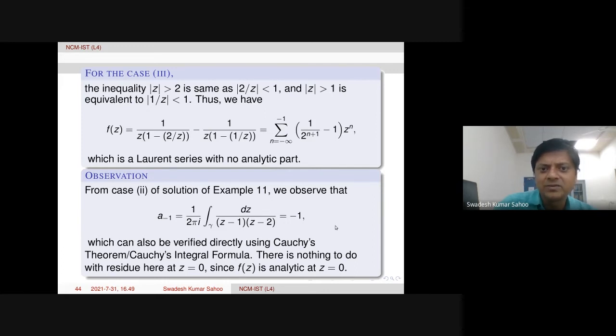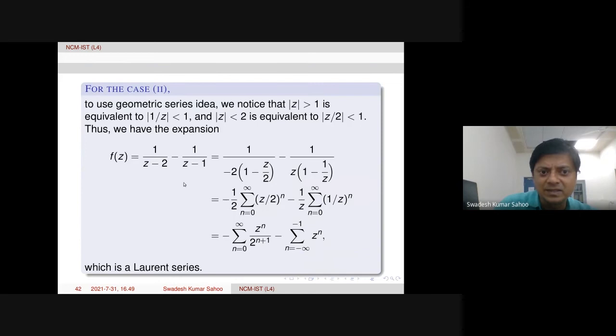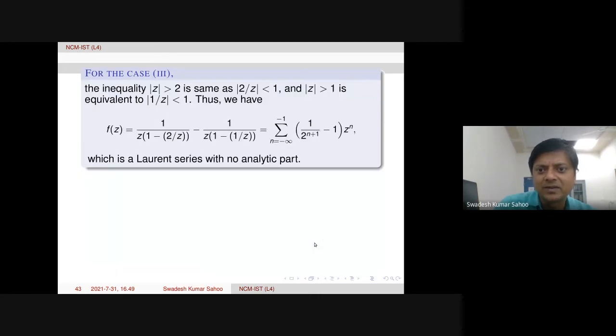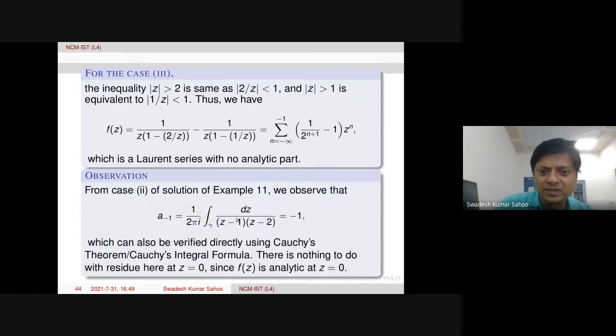Why? Because from the second case, the negative one, n equal to minus 1 here in the second one, that coefficient is actually minus 1. So therefore, this integral value is minus 1 from the Laurent series expansion of this.